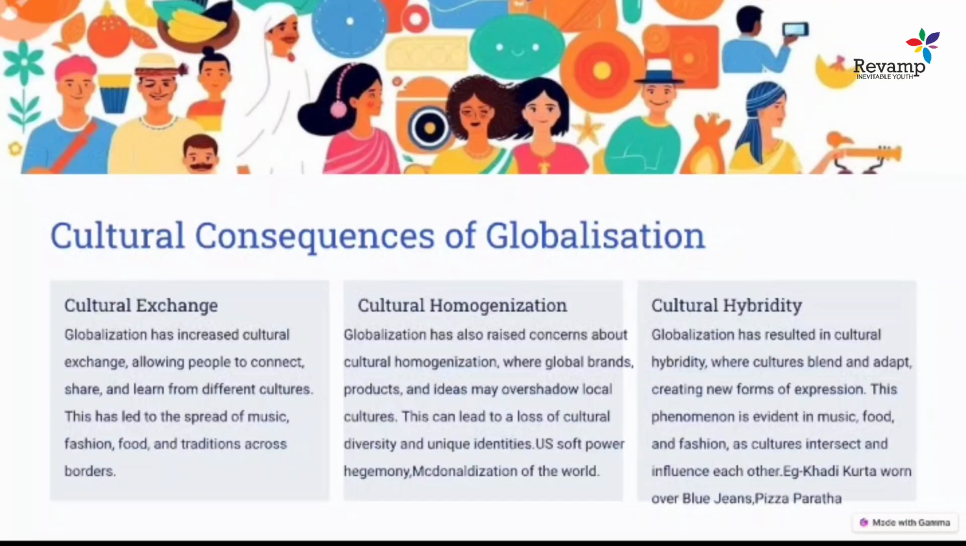Even today you see Coldplay tickets are very rare. They are sold in a few seconds. So why are these things happening? These are all the impacts of globalization. Things are very popular among the youth. So all this led to cultural homogenization in India.